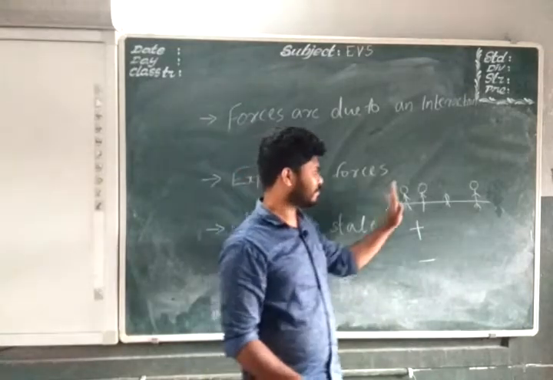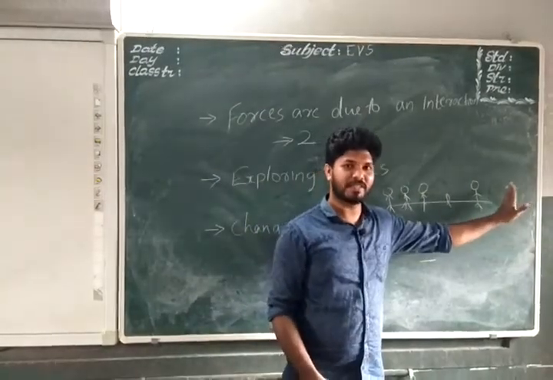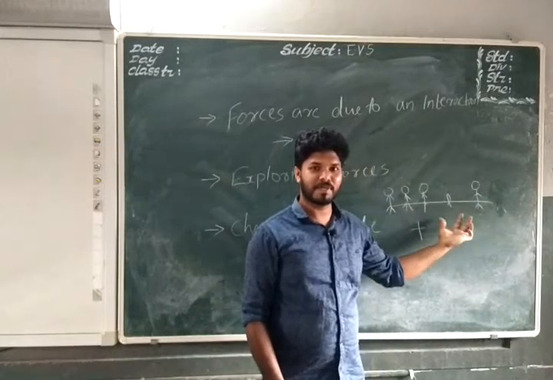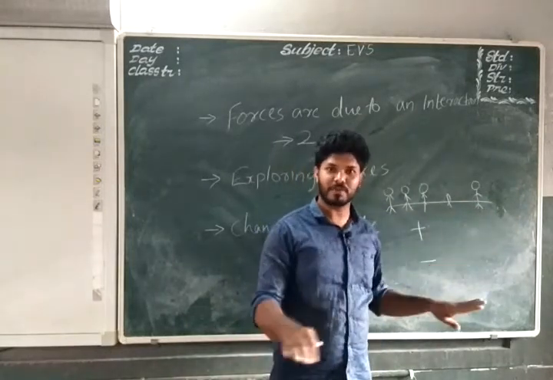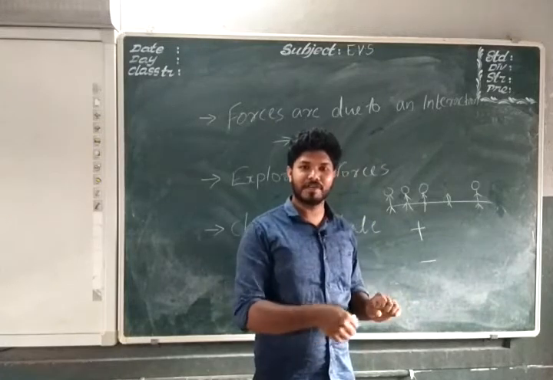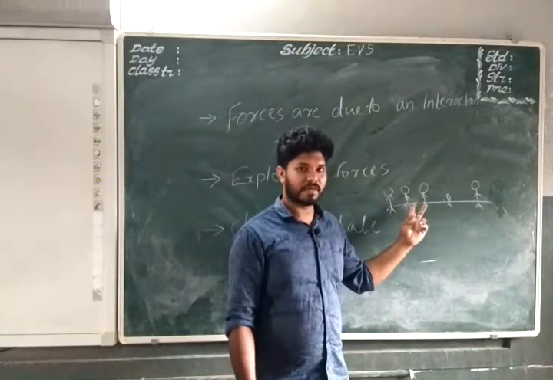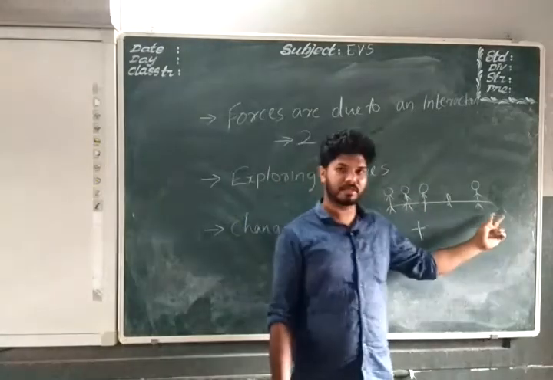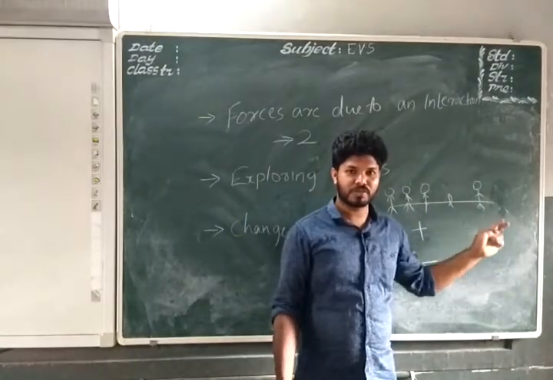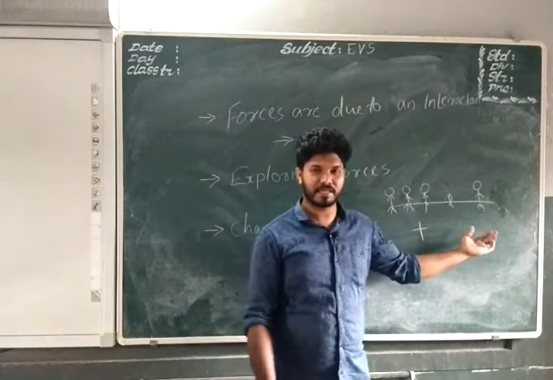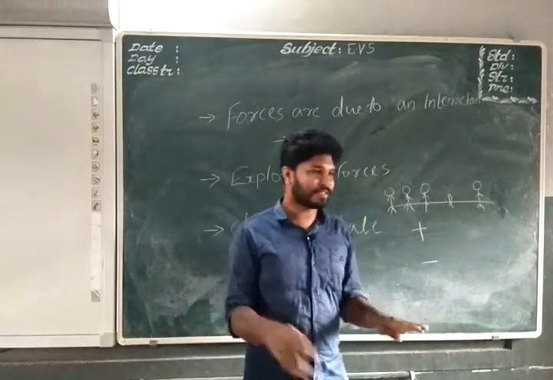That is, if 2 persons here and 2 persons here, the effective force will be 2 minus 2, that is 0, if they are having equal force. If 2 persons of 100 kilograms each are here and 2 very small kids of 10 kilograms each are here, it will not be 0 force.